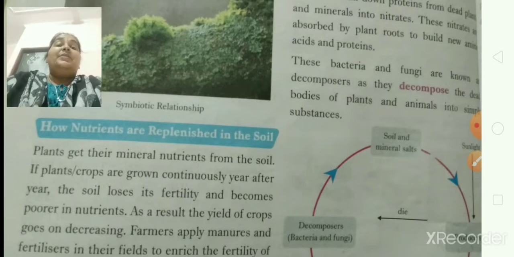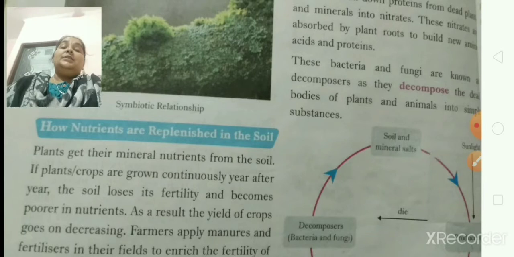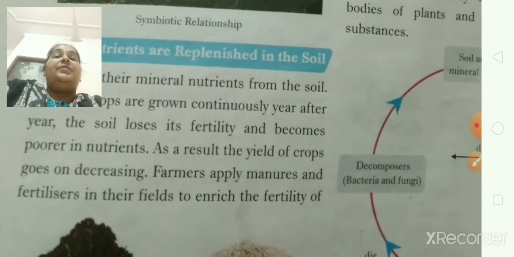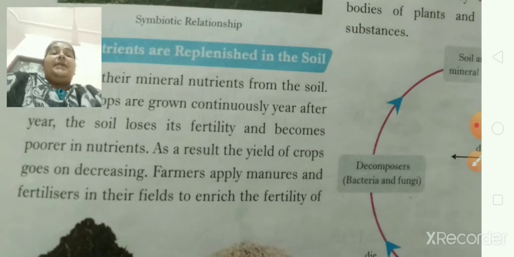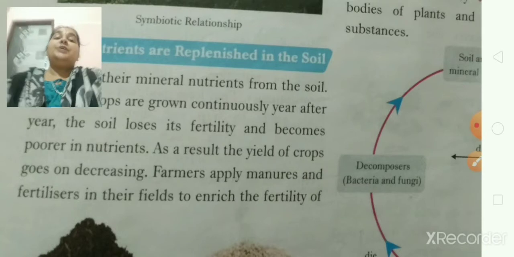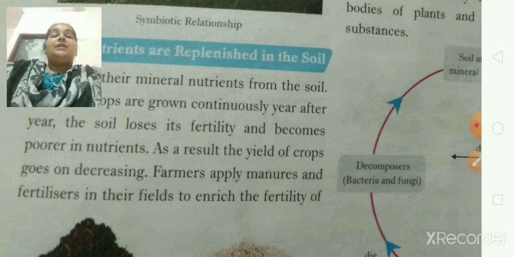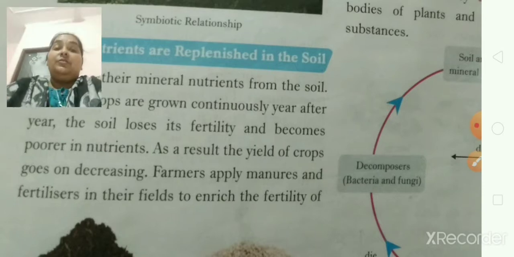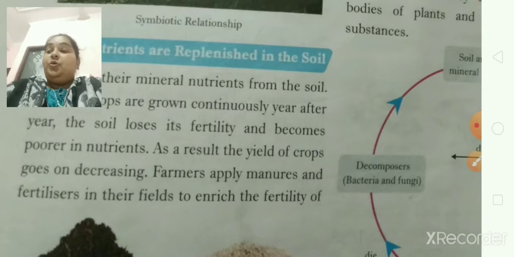Plants get their mineral nutrients from the soil. If plants and crops are grown continuously year after year, the soil loses its fertility and becomes poor in nutrients. As a result, the yield of crops goes on decreasing. Farmers apply manures and fertilizers to their fields to increase the fertility of the soil. So what happens here? You know very well, farmers are related to the field, as they have the work of agriculture only. Plants get their mineral salts from the soil itself.